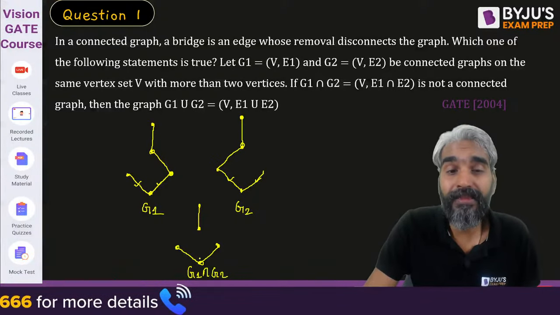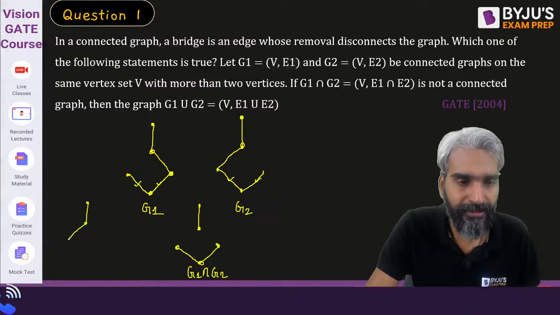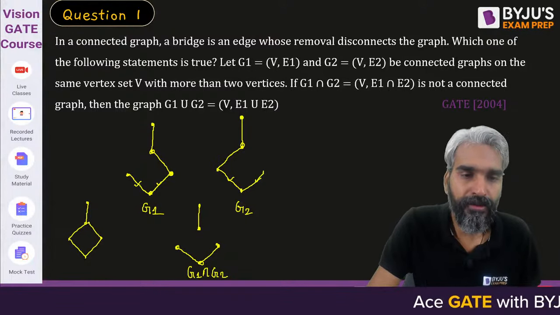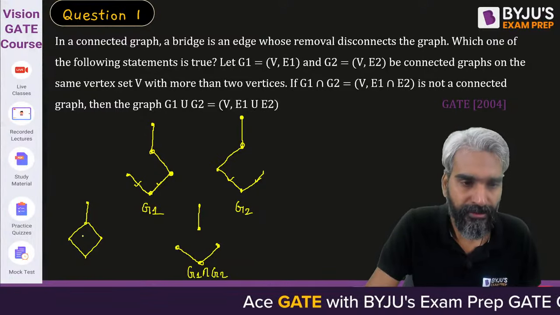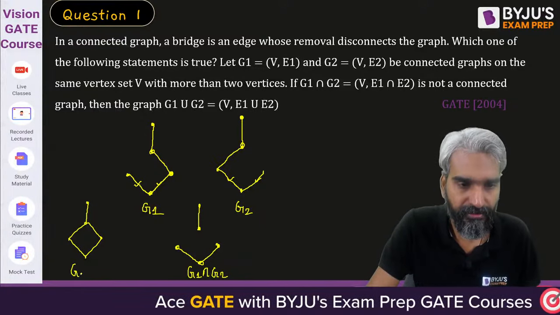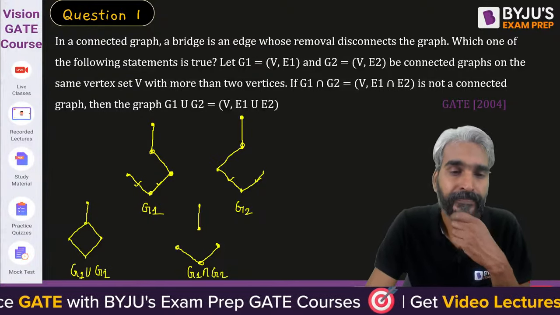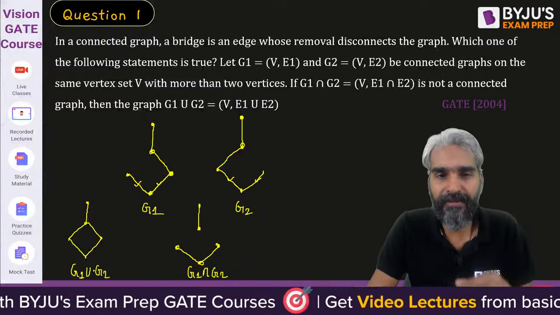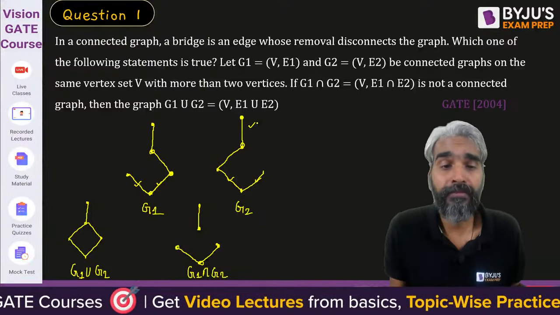Now, when we take the union, you can realize that the union will be something like this. Union can be something like this, right? So this is G1 union with G2. I'll give you an explanation of why I have considered this particular edge, but please try to understand.